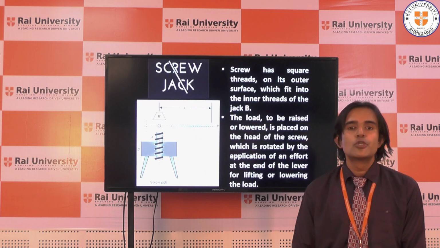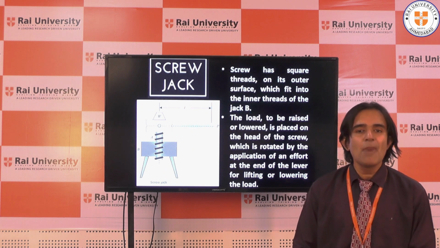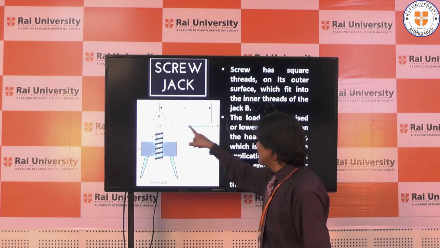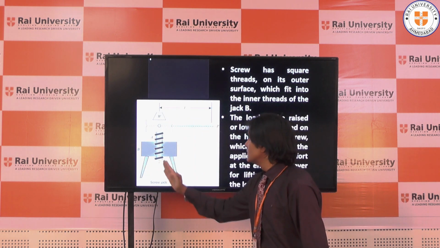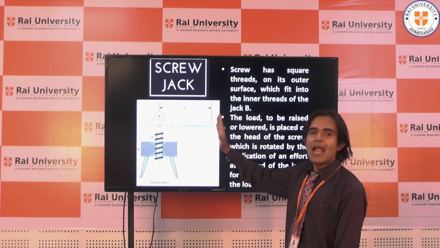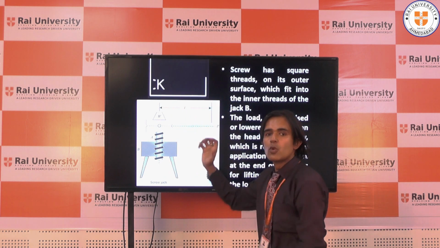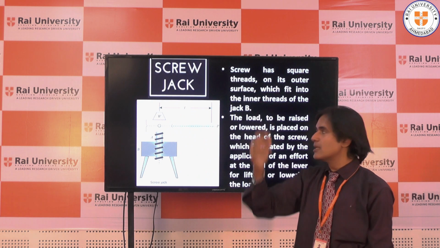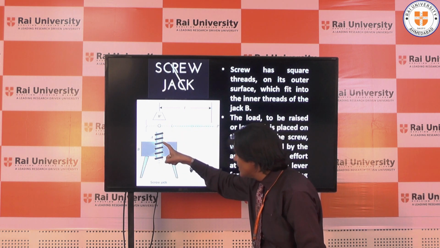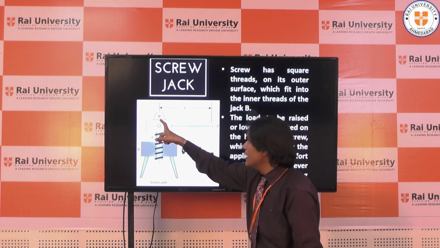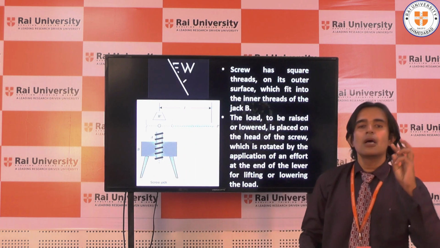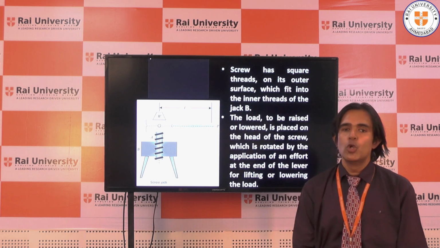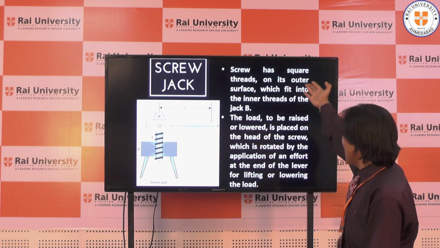Let me show you with a clear picture the different parts of the screw jack. You can see here, this is the body, this is the handle. From the center to the end of the handle, this distance is the length. So what I'm going to do, I'm going to rotate the handle, and accordingly the load is going to be raised. This is the screw, and this is the nut. So screw, nut, body, handle help us to lift the load, and they help us to lower the load.